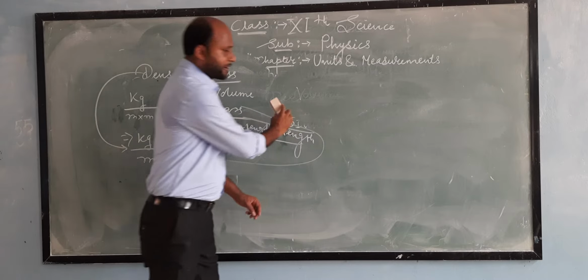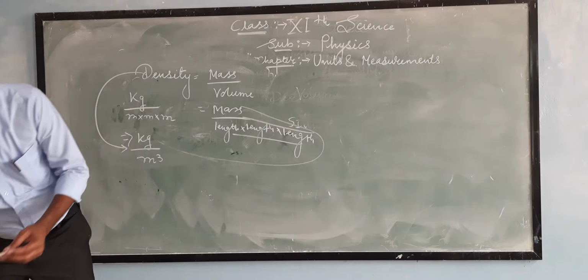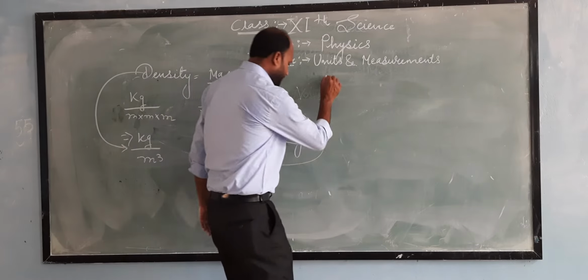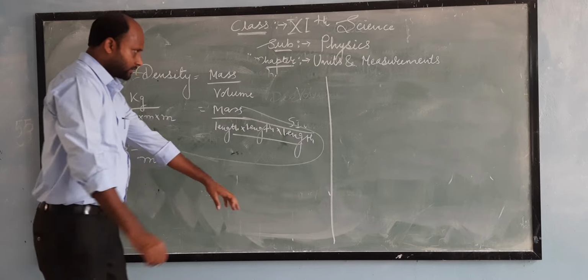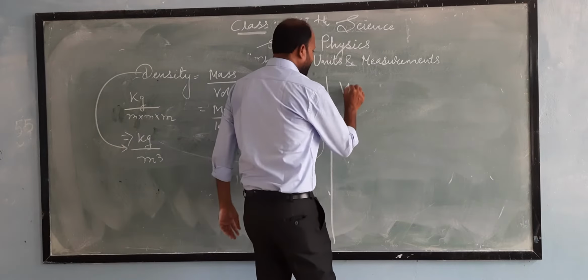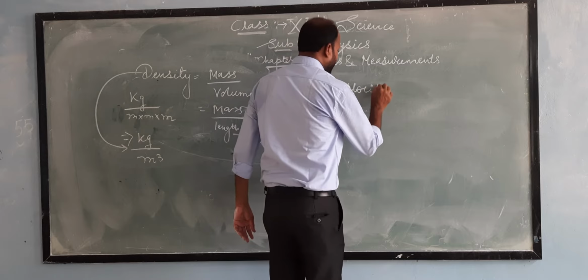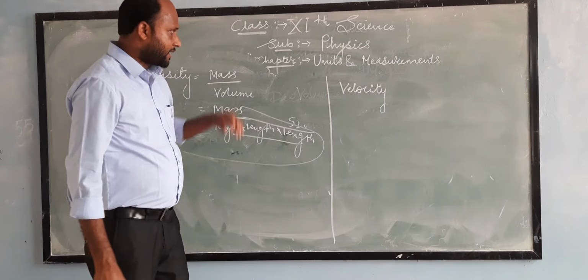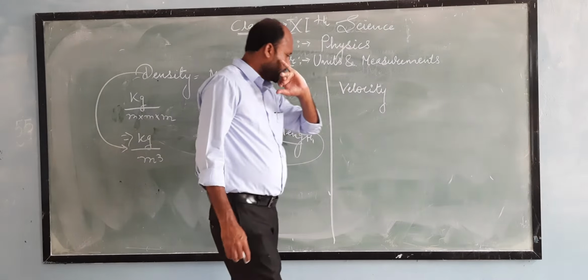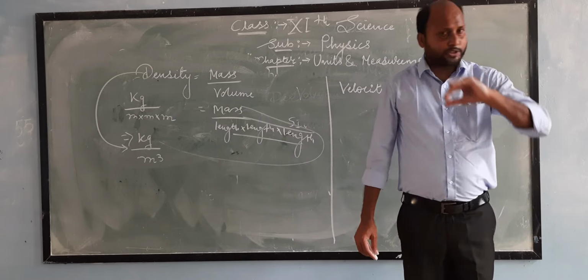Now for better understanding, we will take a last and final example for derived physical quantity. Now we will take velocity. We will take an example, velocity. So now what is velocity?